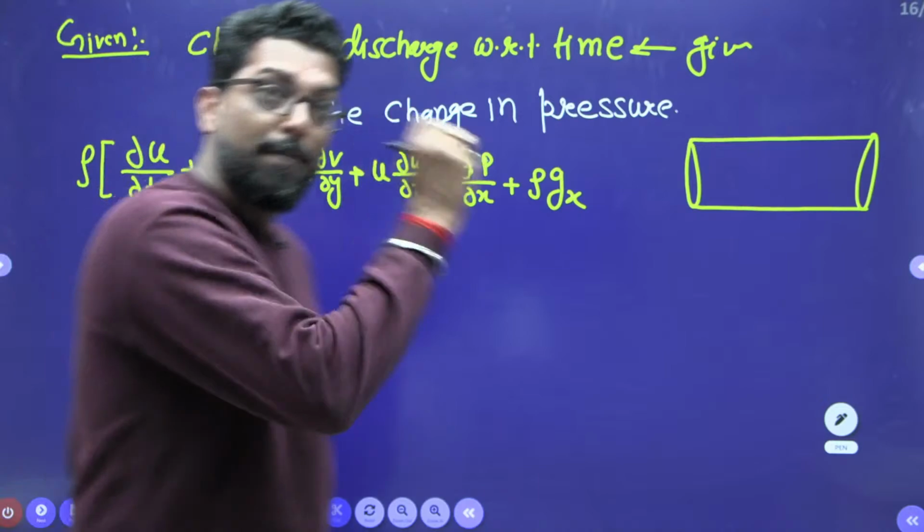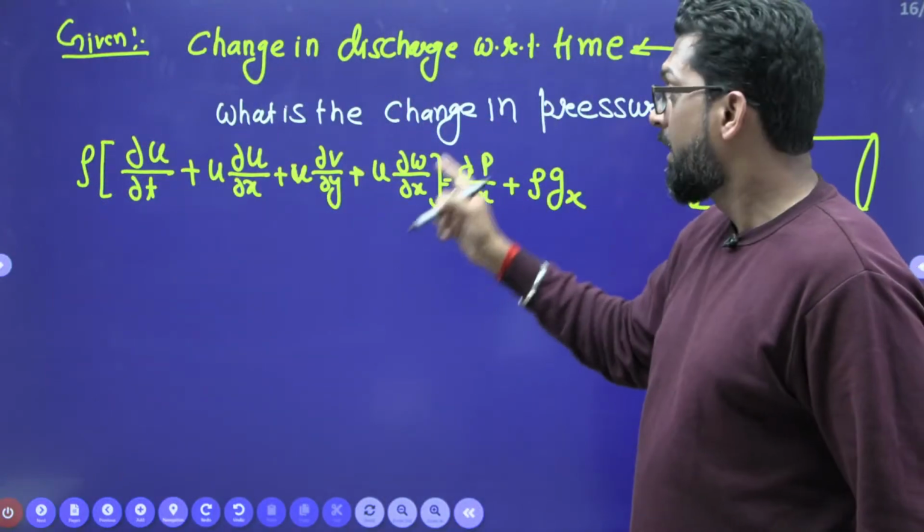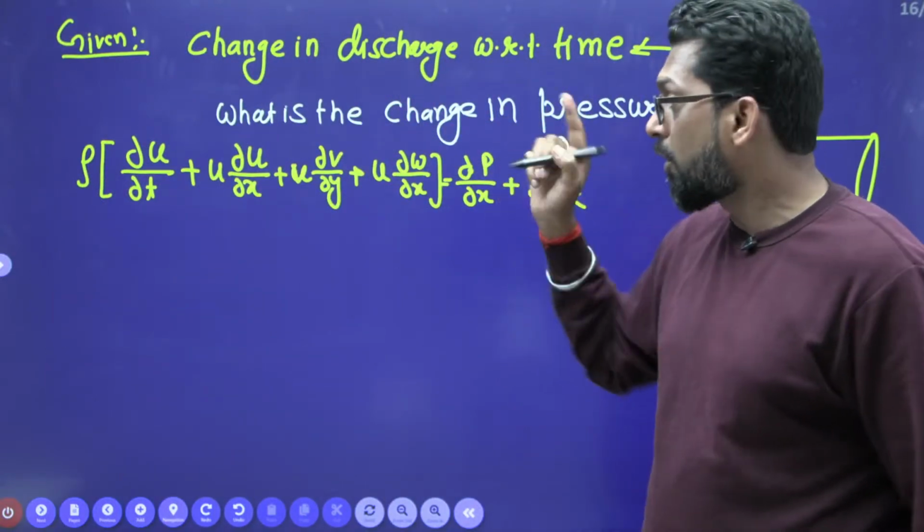You should always remember this equation. According to this equation, one question you will always find in the GATE examination.